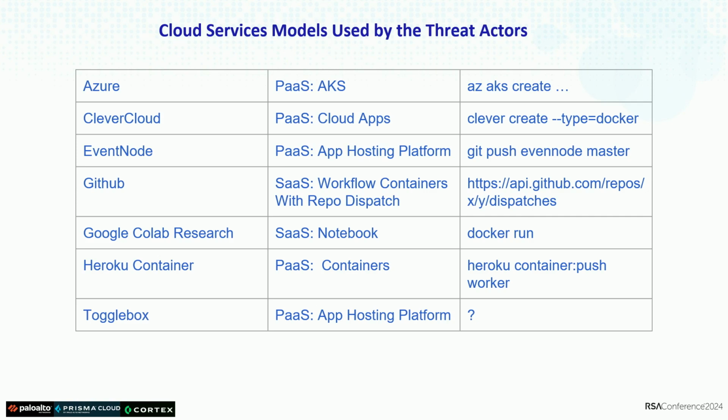So this is one general example of the services that the threat actor was using across different cloud providers, of different mechanisms that they were using. So in Azure, he used Azure Container Instances. In Clever Cloud, he used Clever Cloud Docker. In Evernote, he used Evernote as well. So this is just an example to get one idea, but the number of different cloud providers the threat actor used was around 50. I just took the best-known cloud providers here.